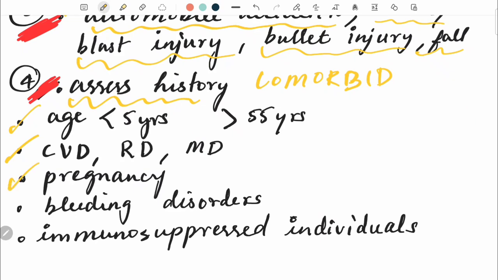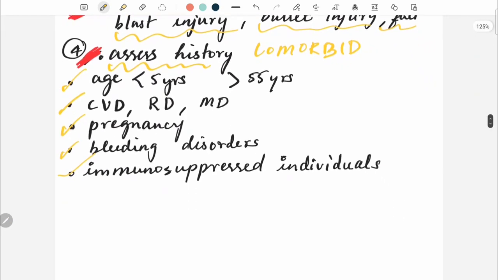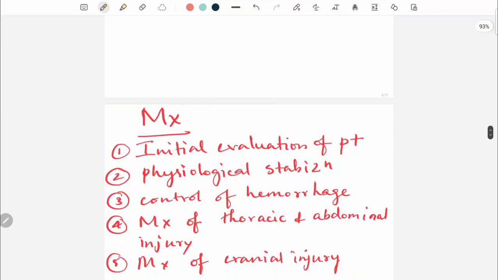Then look if there is pregnancy, bleeding disorders, and immunosuppressed individuals. So, what you assess in history are comorbid conditions like the age, CVD, RD and metabolic diseases, pregnancy, bleeding disorders, and immunosuppressed individuals.